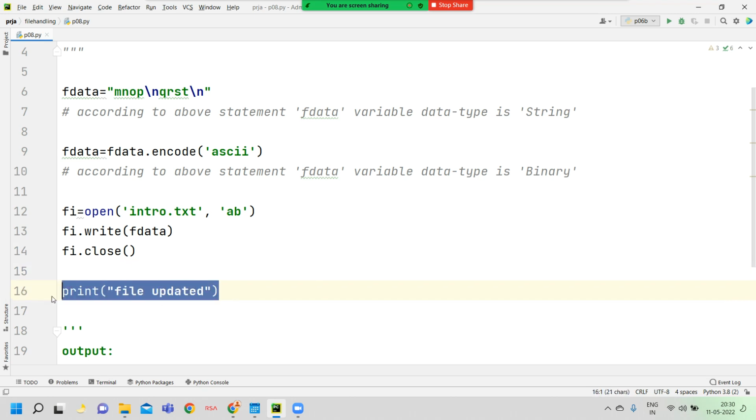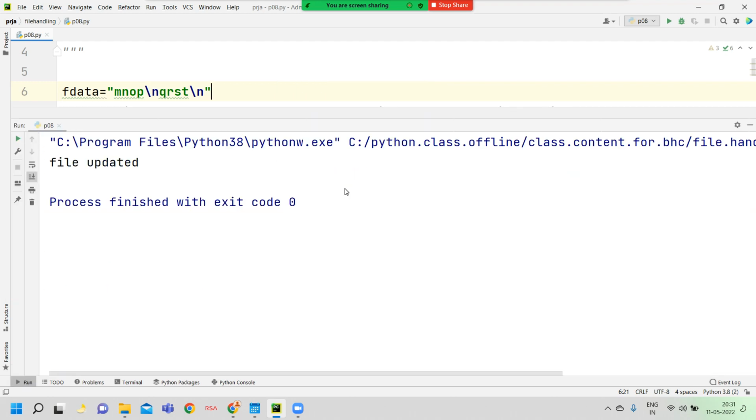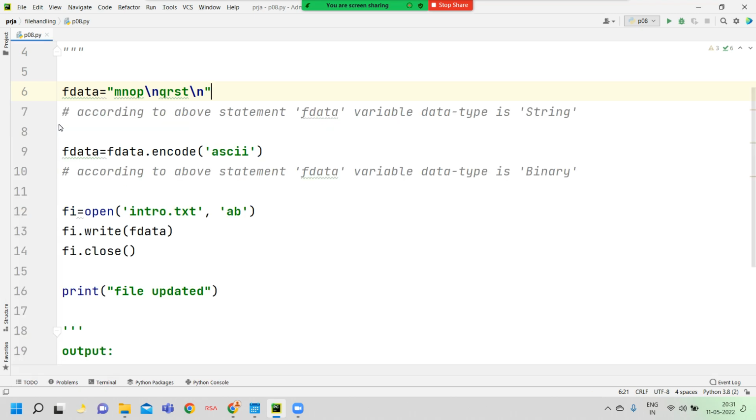Now I display one output statement for confirmation, a file updated message, to show whether we successfully added new content. I right click and press the run menu item. Now the file updated output is displayed here.